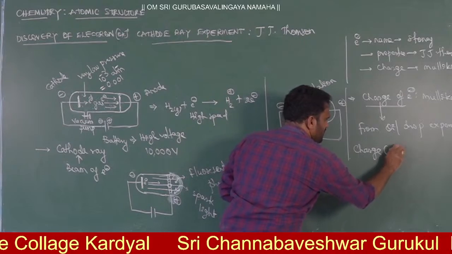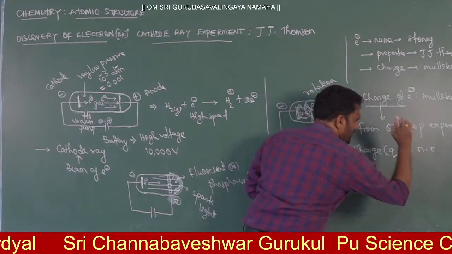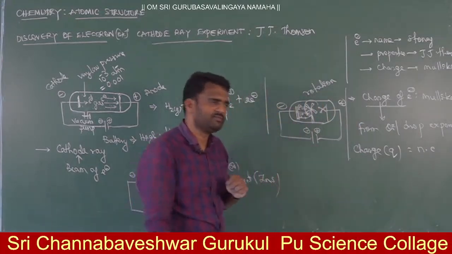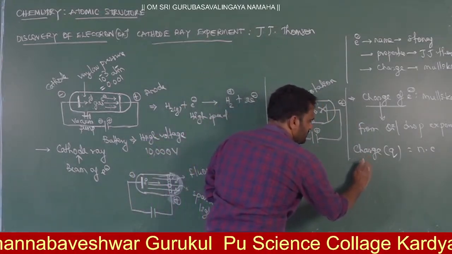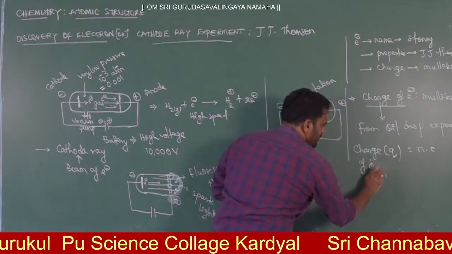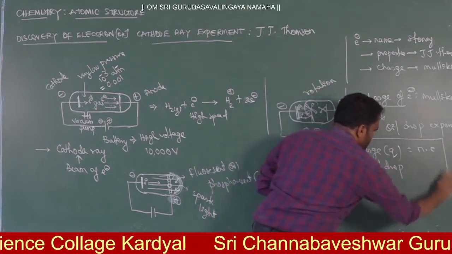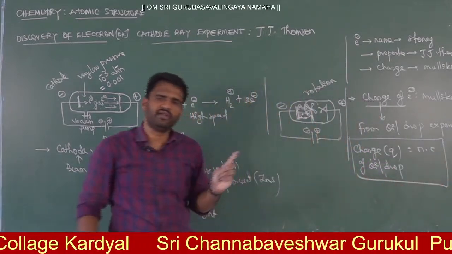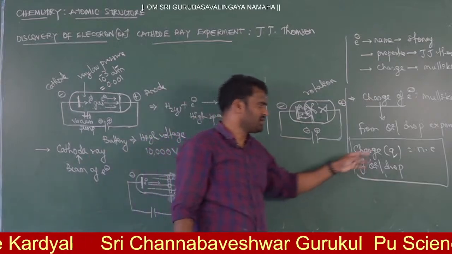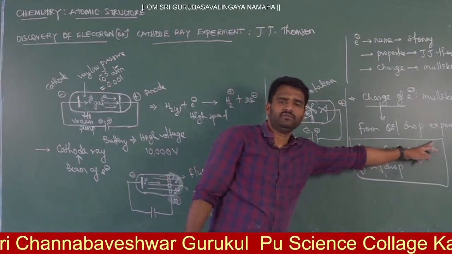Q will be equal to n, the number of electrons, into the charge of one electron. It's very, very important. So this is the charge of the drop. Okay, oil droplet. Charge of the oil droplet. This point is very, very important. In the droplet, this is the one point you have to remember. So the total charge of the oil drop will be equal to n into e.